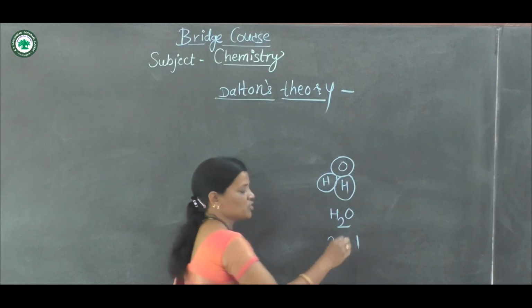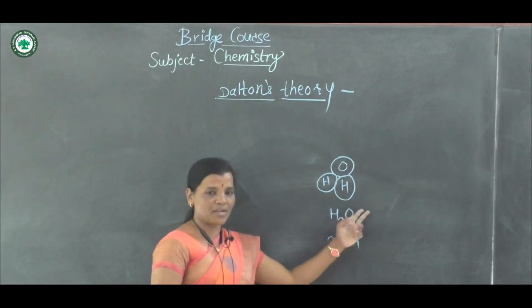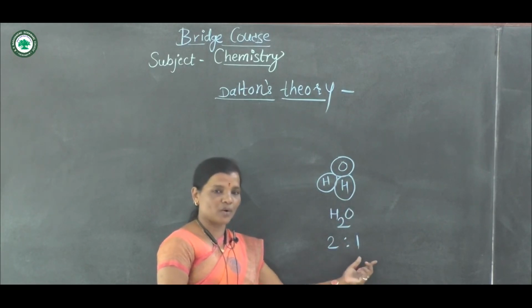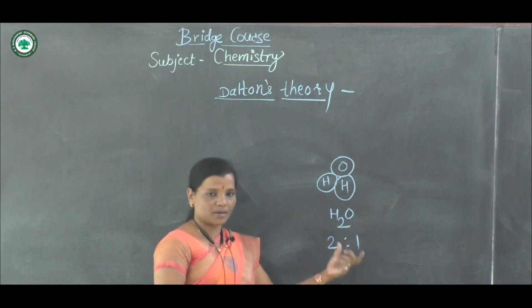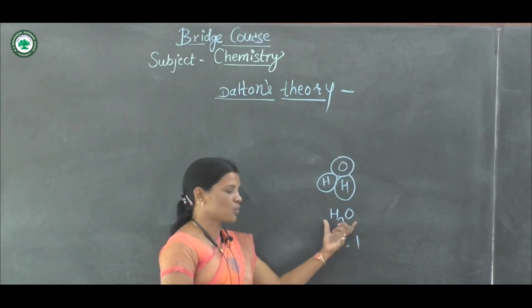That means 2 hydrogen atoms combine with 1 oxygen atom. So here the ratio becomes 2:1 and a water molecule is formed. That means a simple whole number ratio takes place here to form this water molecule.